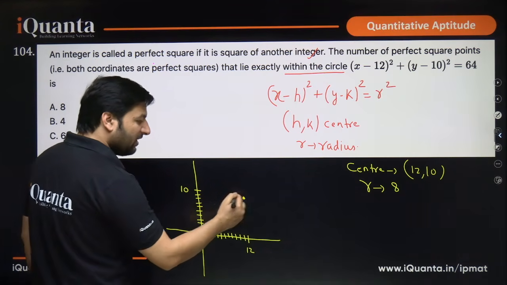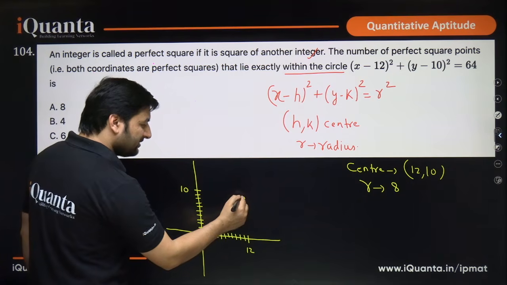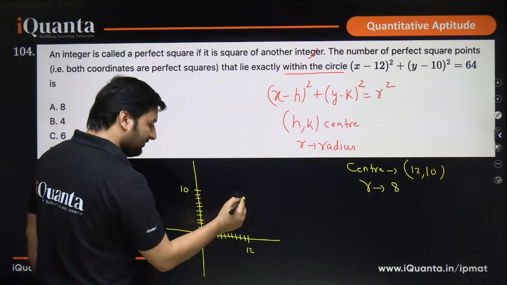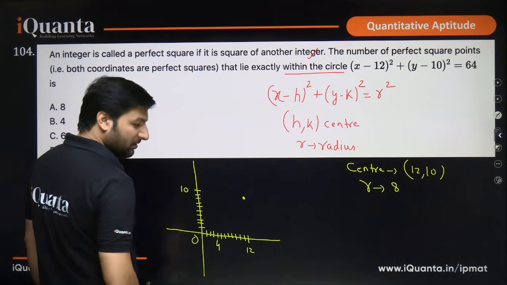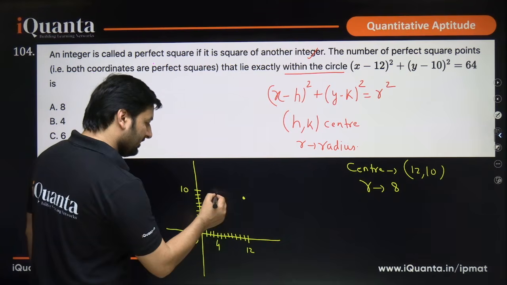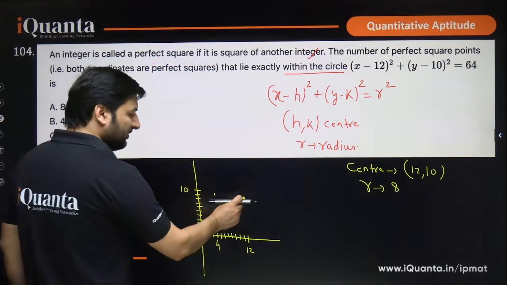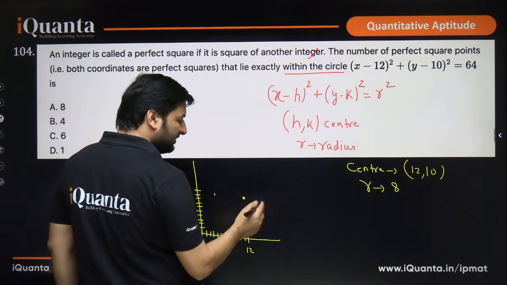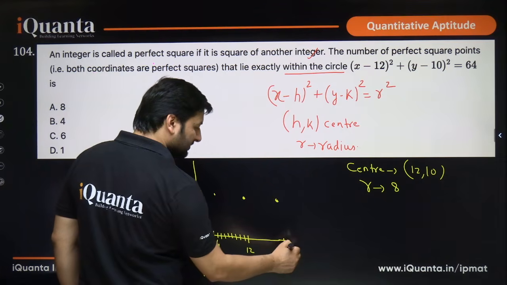So how far can the circle stretch to the left, right, top and bottom? It can stretch 8 units to the left. So from 12, if you come 8 units towards the left, you get 4. Yes or no? So definitely the maximum that your circle can come towards this side is this. On the right hand side, from 12, you have to go 8 units that side. So the max you can go is 20. Yes or no? So this will be 20.